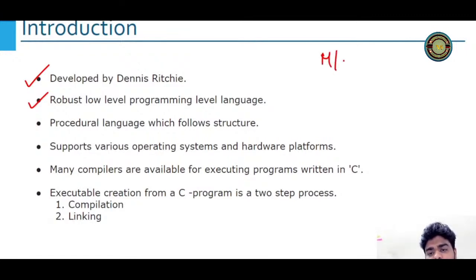The system understands only one language, which is machine language, and machine language is nothing but 0 and 1. That means I have to talk to the machine in 0 and 1. But for a human being to understand 0 and 1 and talk in this language is very tough.